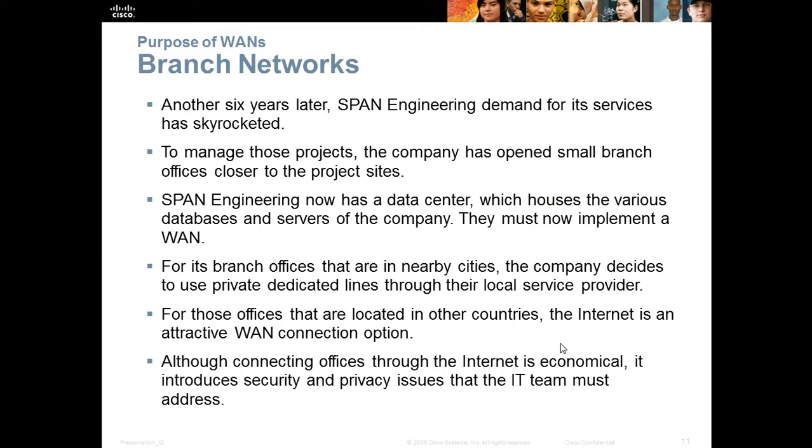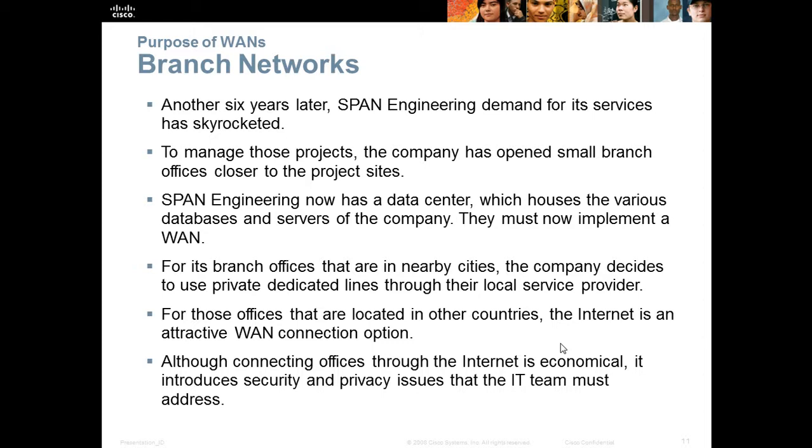Branch networks. Another 6 years later, Span Engineering's demand for its services has skyrocketed. To manage those projects, the company has opened small branch offices closer to the project sites. Span Engineering now has a data center which houses the various databases and servers of the company, and they must now implement a WAN.